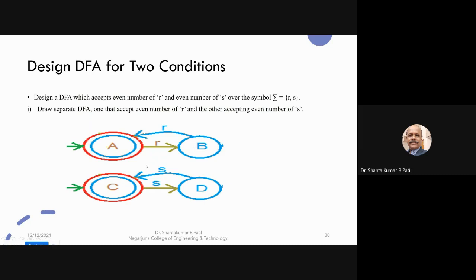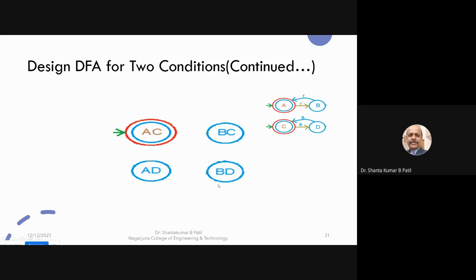So, in order to fulfill both the conditions, very simple. What you can do is multiply this state with these two, and multiply this state with these two. So you can find the new states called AC, AD, BC, BD. Okay, so these are the states you can find, and in between A and A, there is no transition. See, loop is there. There is a transition between A and A. So if you are comparing these two states, A and A, there is no transition. But C to D, there is a transition on the symbol S.